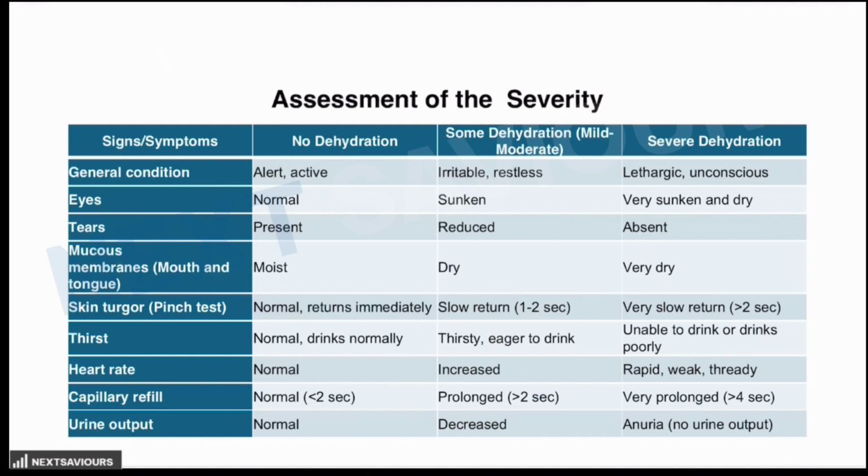And then is the assessment of the severity, which you are already aware of. That is categorizing the dehydration into three categories, that is no, some, or severe dehydration. And you already know what are the things that you have to look for. But imagine if somebody asks you, out of multiple factors, which one is the most important to determine the severity, then it is the skin turgor. So skin turgor is most important.